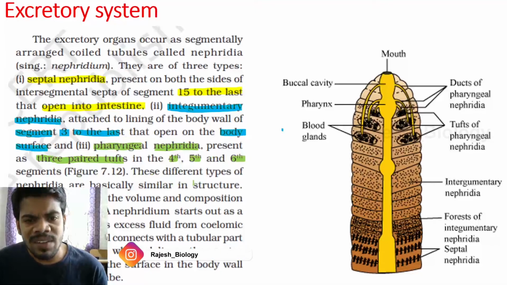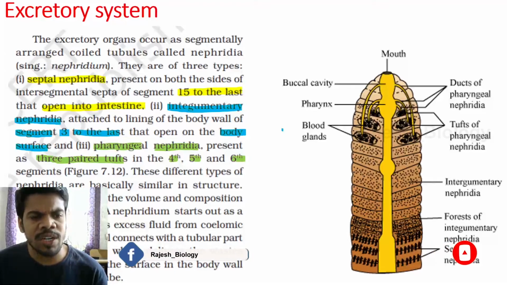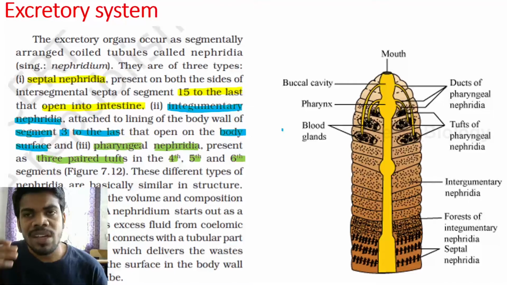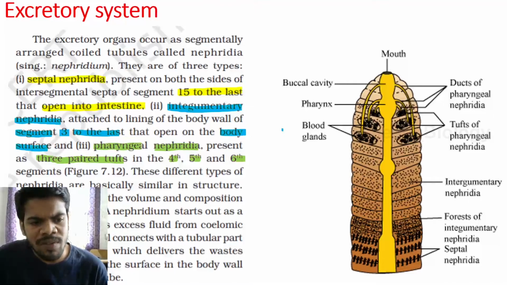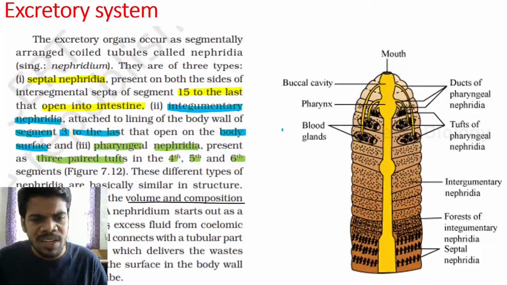These different types of nephridia are basically similar in structure. Nephridia regulate the volume and composition of the body fluids. Here, there is nothing specifically mentioned about enteronephric nephridia. All nephridia show the same characteristics. A nephridium starts out as a funnel that collects excess fluid from the coelomic chamber.